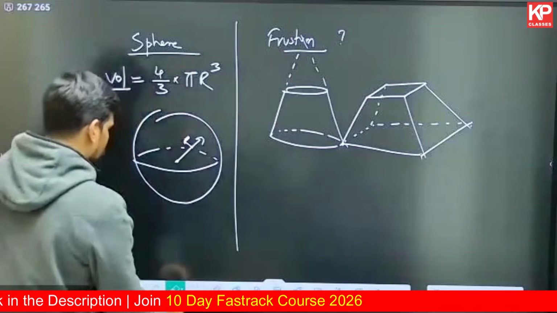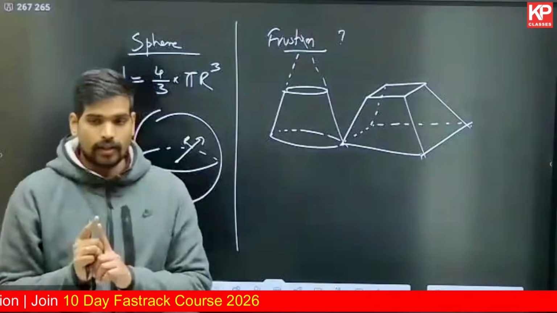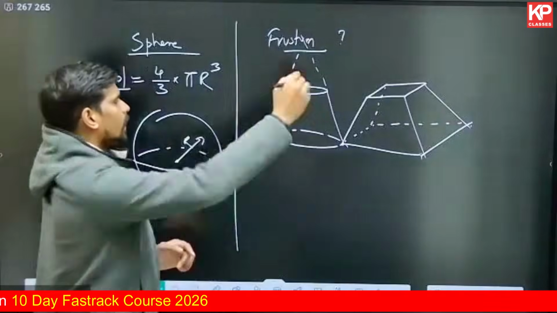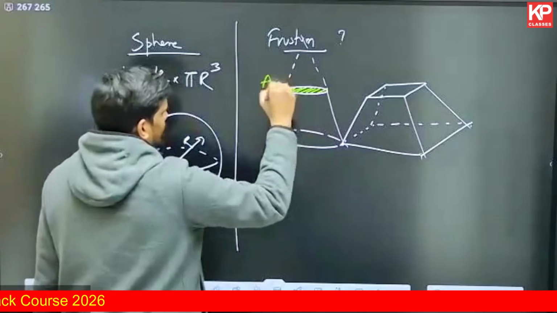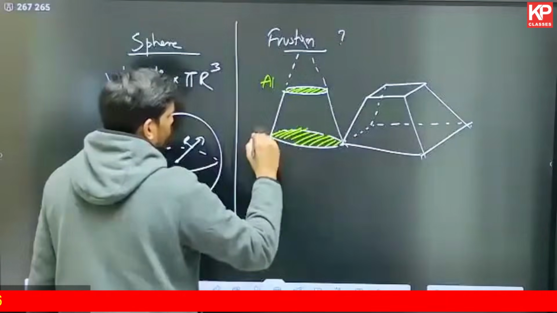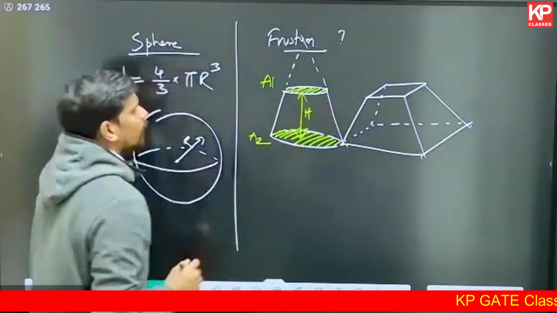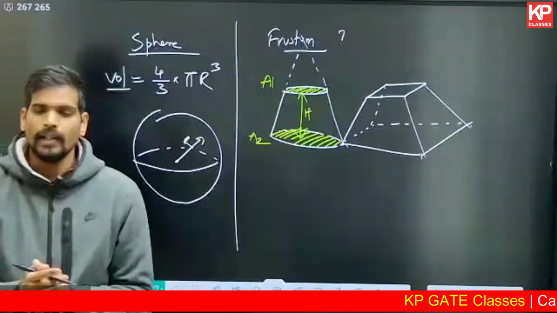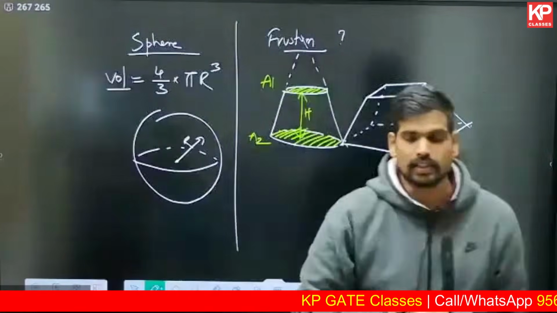So remember, for the frustum, to know the volume of it, you need to know three things. For any frustum solid, be it cone or a pyramid, you need to know three things. One, you need to know the area of the top surface, that is A1, let us say. Area of the bottom surface, let us say that is A2. And the height between the top and the bottom area. If you know these 3 points of information, you can easily calculate the volume of the frustum.